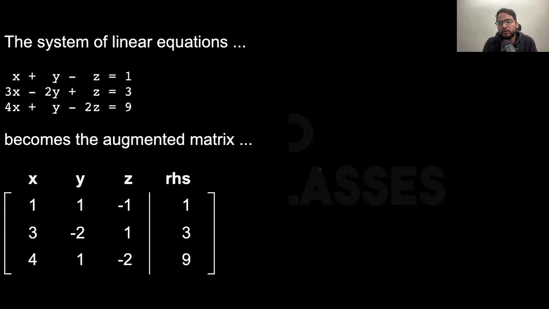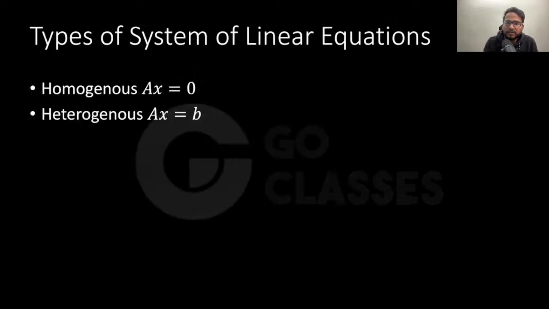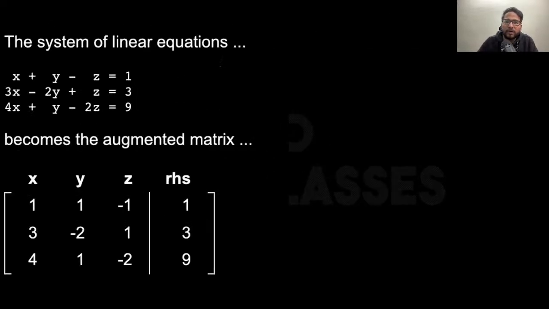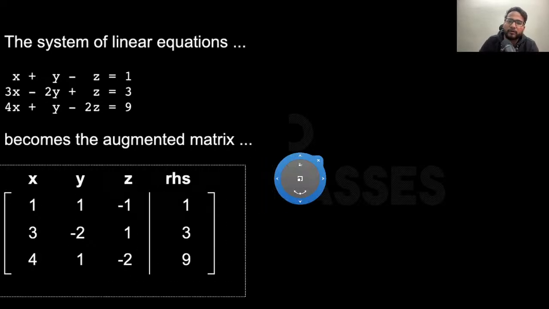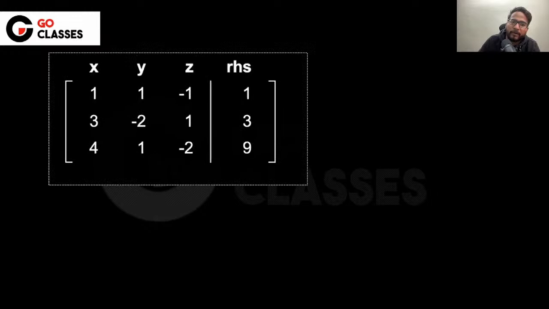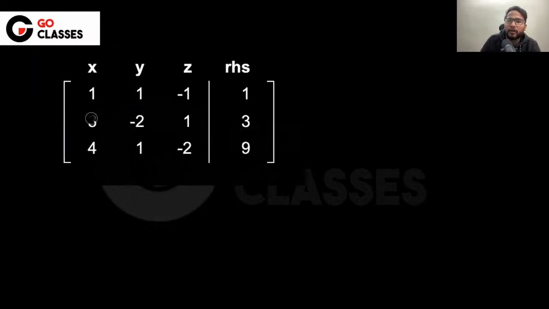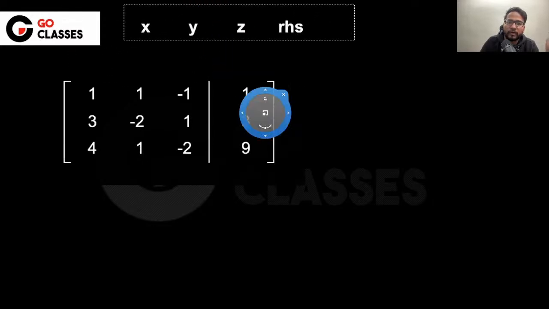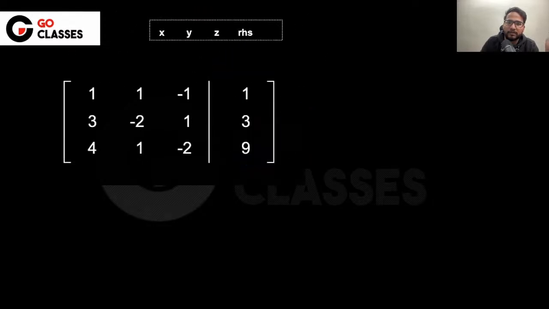Now what you need to do is apply the row transformation. Okay, so let me probably just do it. Let me copy this on the next page, and let me try solving the system of linear equations for these three equations. So the very first step is to convert that to an augmented matrix, right? Now remember that these three columns correspond to the variables x, y, z, and this last one does not correspond to a variable. This is just the right hand side, right? So maybe you know it, but anyway, let me put it there.